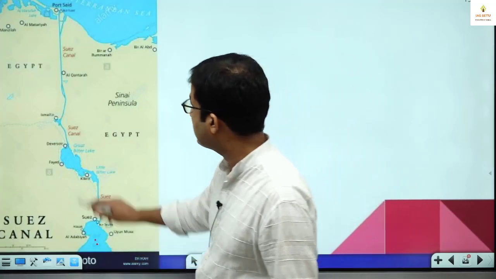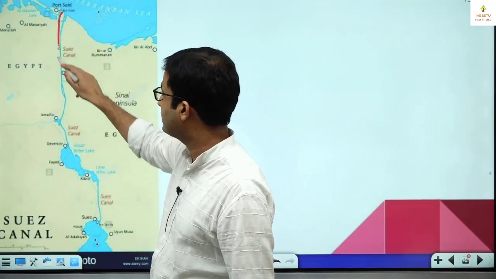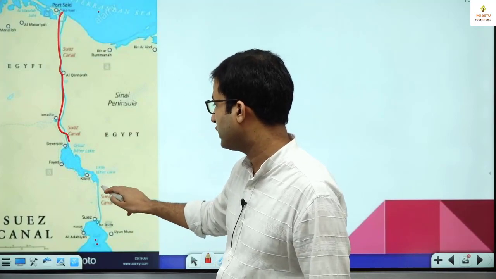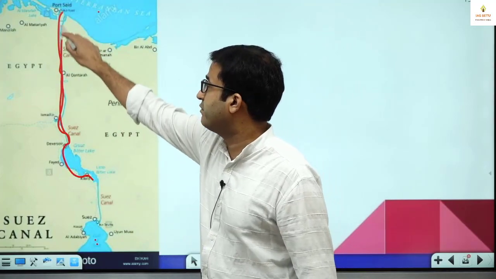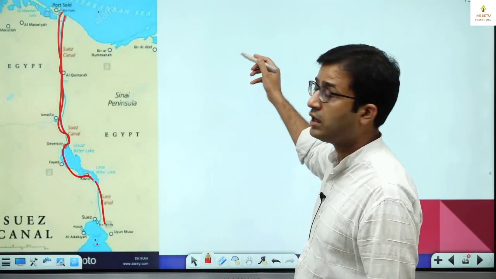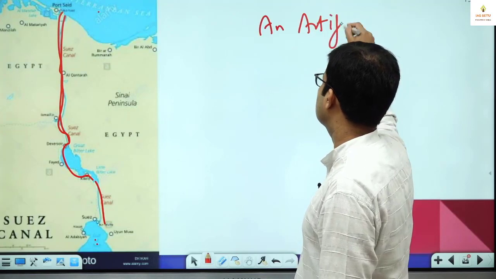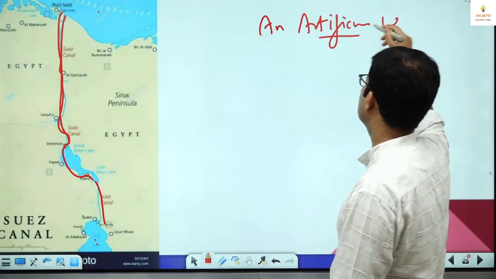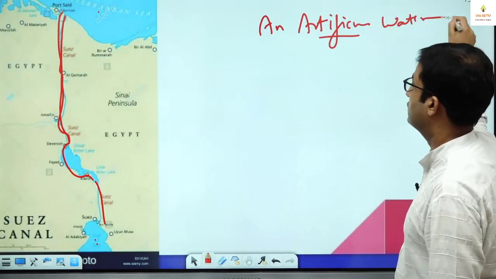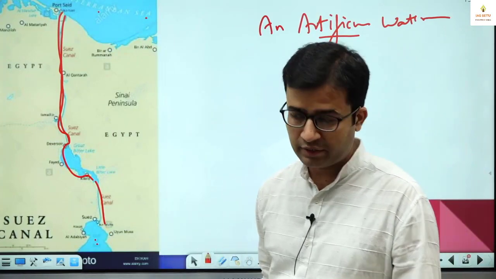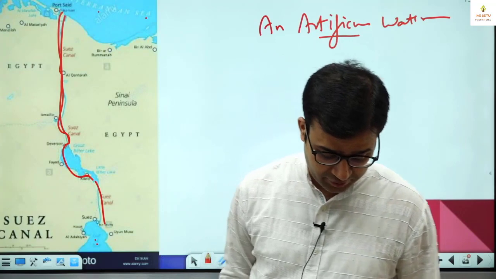See here, this is Red Sea, this is Mediterranean Sea, and this is Suez Canal. They have used these lakes also, Great Bitter Lake, Little Bitter Lake, and here they have dug this canal. Canal means man-made. So you write Suez Canal, an artificial, man-made waterway connecting Mediterranean Sea with Red Sea.